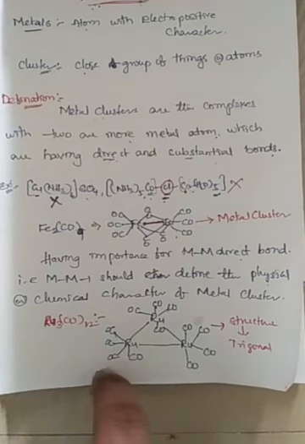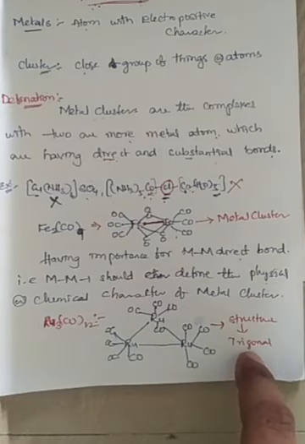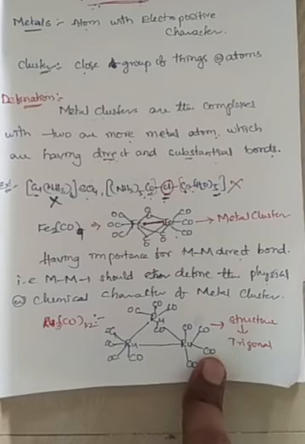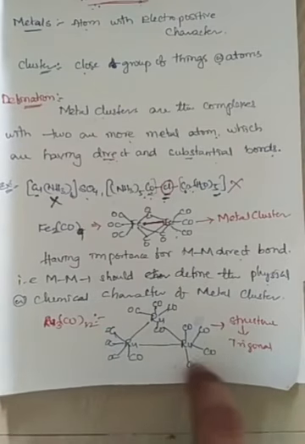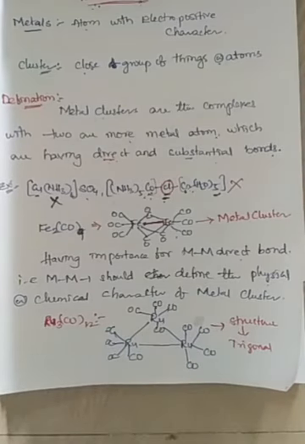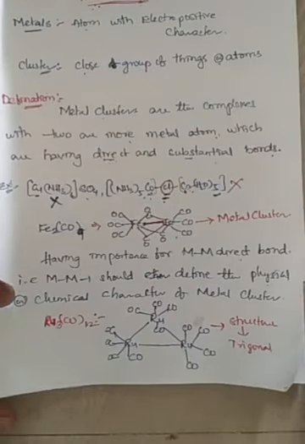So the complex has a direct metal to metal bond, and that bond gives the structure. When the metal to metal bond gives the structure, the complexes are called metal clusters. Like this, metal clusters have their definition, right?